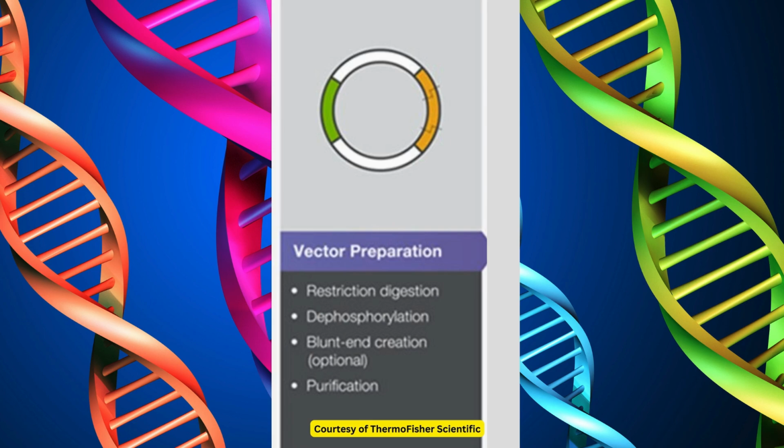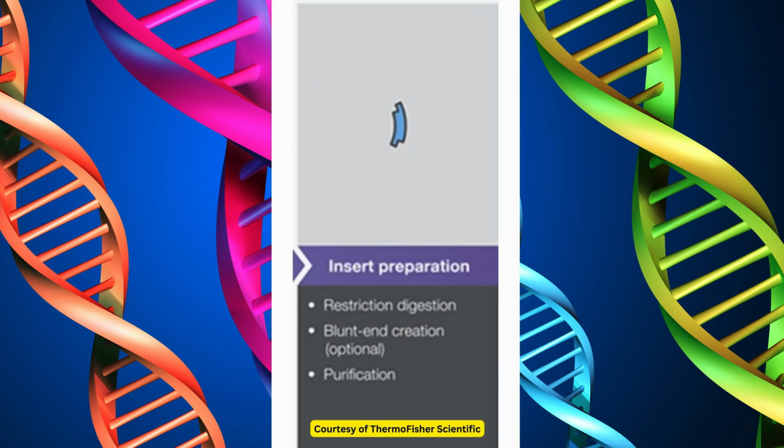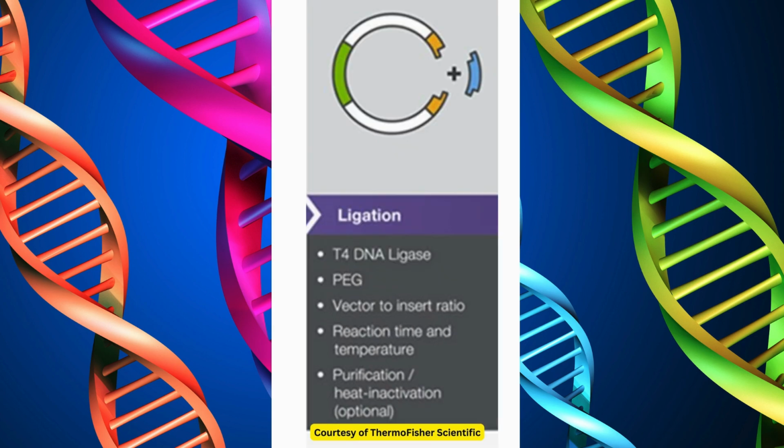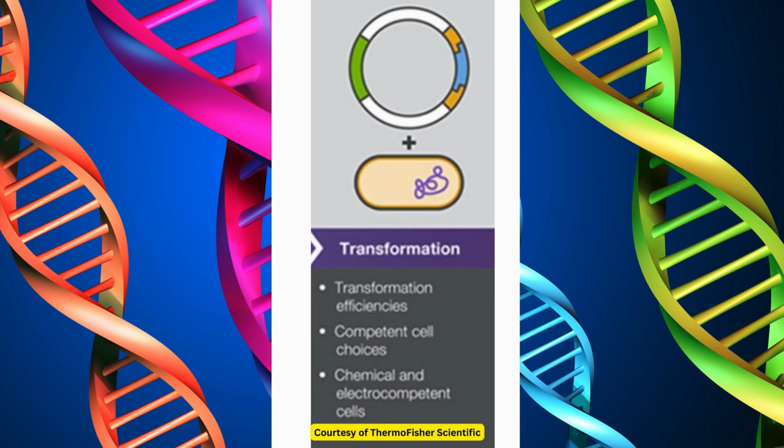To prepare recombinant DNA, the plasmid is cut with the same restriction enzyme that was used to isolate the gene of interest. The gene is joined to the sticky ends of the plasmid. This joining process is facilitated by a special enzyme called DNA ligase, which seals the foreign DNA into the plasmid vector. At this stage, the two different DNA pieces are combined, forming recombinant DNA or chimeric DNA.